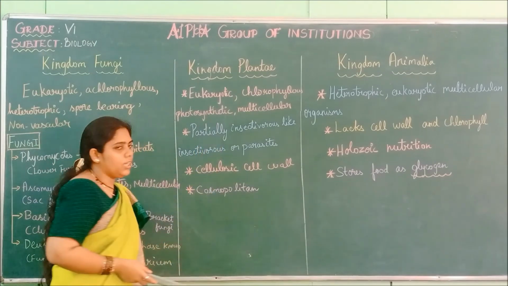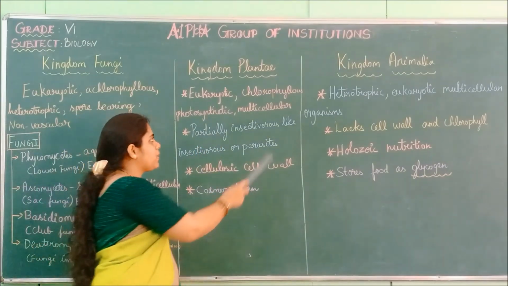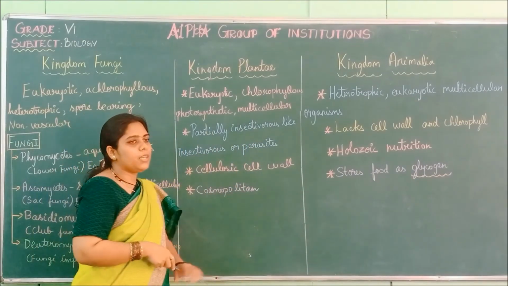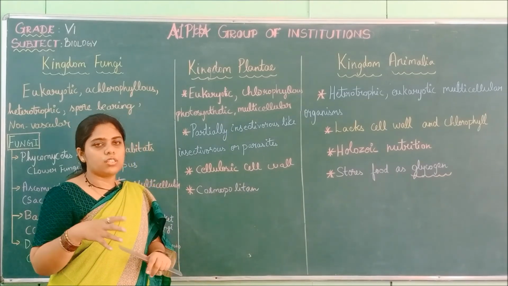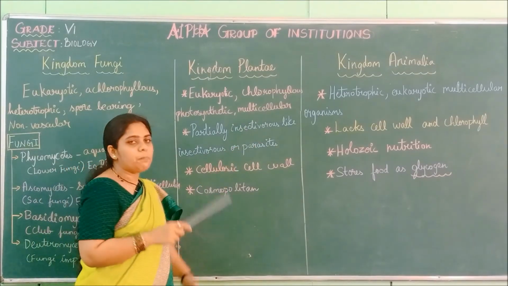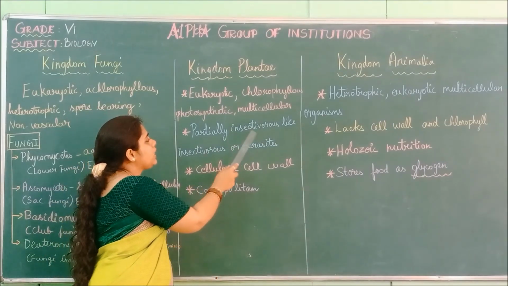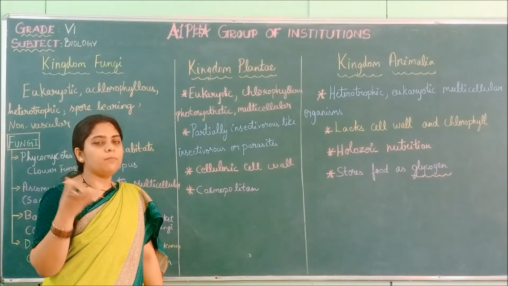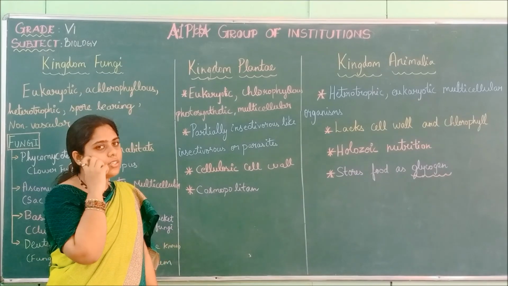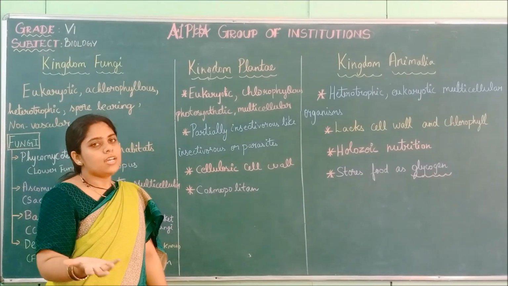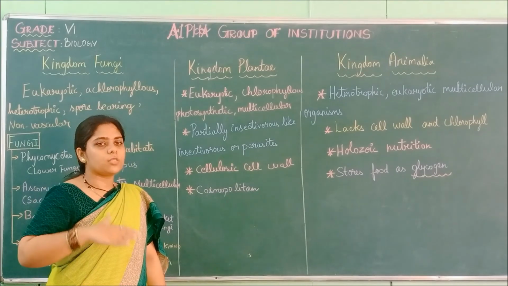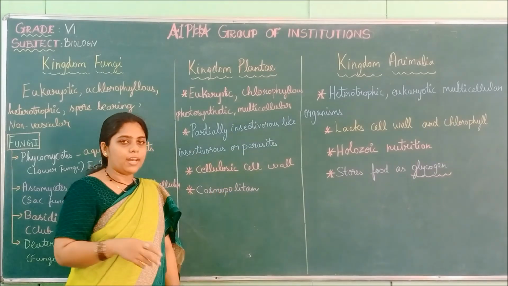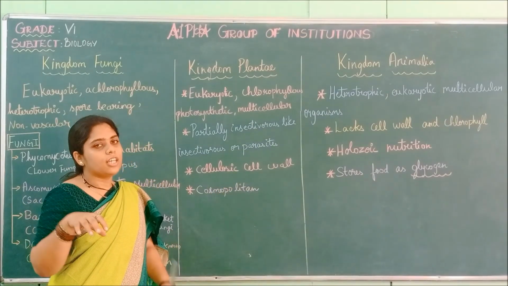They are eukaryotic. Well-defined cell organelles are present. Chlorophyllous means chlorophyll is present. Photosynthetic means they can perform photosynthesis. Next is multicellular. Many cells are present. Partially insectivorous means sometimes they also consume insects for some nutrition. A part of them is insectivorous. Photosynthesis also takes place, and they are insectivorous too. Or they may be parasites, attacking a host plant and consuming nutrition.